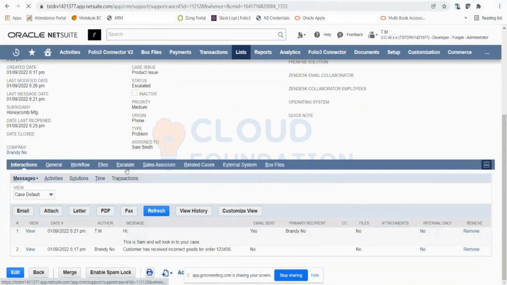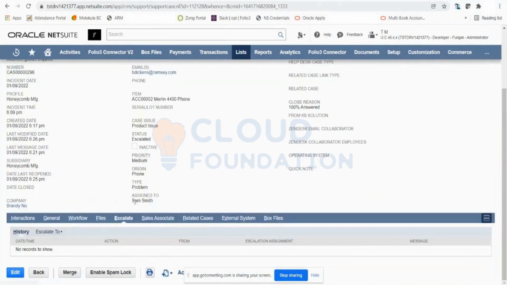And now you will be able to see the escalation, that Amy is assigned as the escalated employee. Now, since Amy did not have any email address over here, there would be no email communication or notification going to Amy.